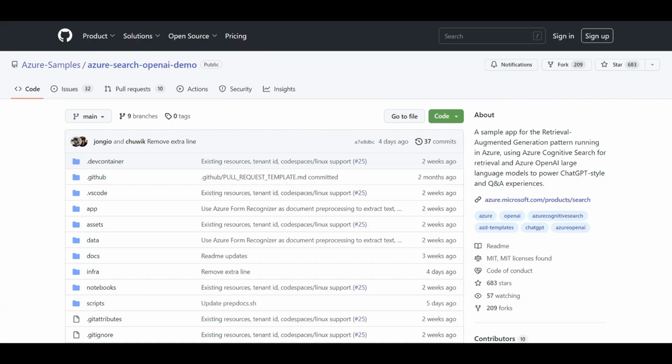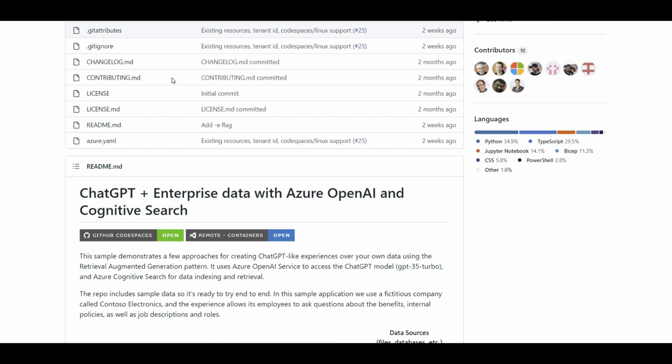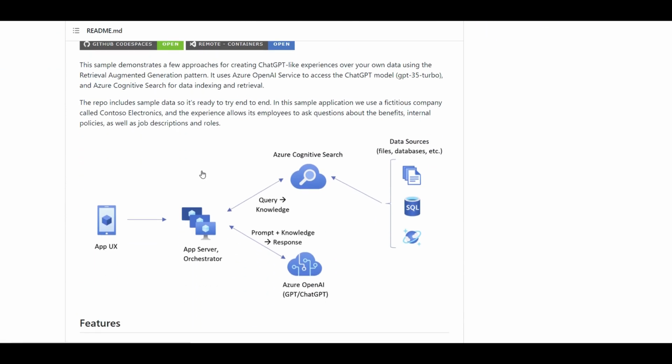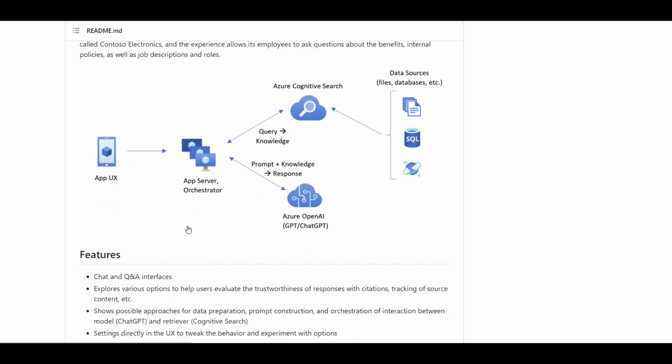Let's figure it out. Okay, this is a repository called Azure Search OpenAI demo. Well, certainly kudos to the contributors here. And I'm going to provide you a walkthrough of the architecture that we're going to implement right now to be able to have this web application to chat with our own data using ChatGPT. Then on top of that, how we can enable that using this repository.